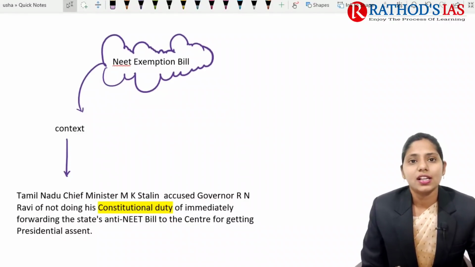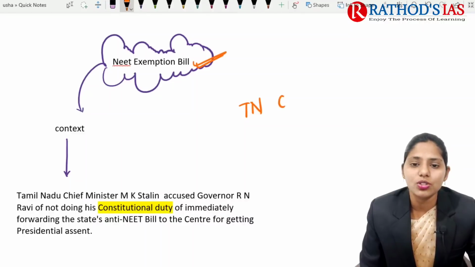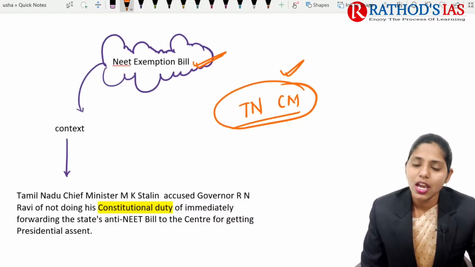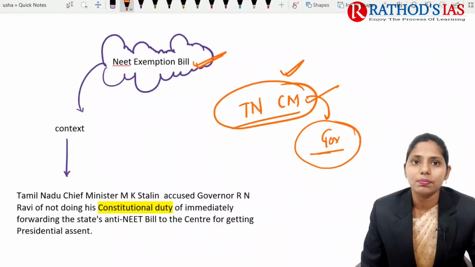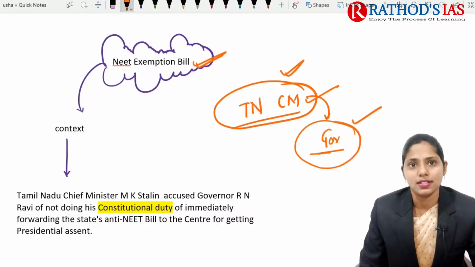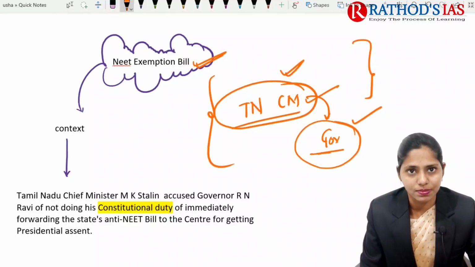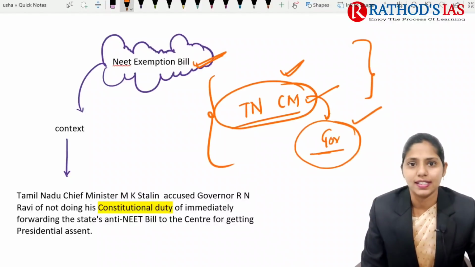So actually this article is talking about this NEET exemption bill. Recently the Tamil Nadu Chief Minister introduced this bill in the Legislative Assembly, and this bill was passed. After passing of this bill in the House, it goes to the governor for assent. The governor has the power to reserve some bills for presidential assent. So this is the process. If you have completed your chapter on state legislation in Lakshmikant, then you will easily know about this process of passing a bill in the state legislature.